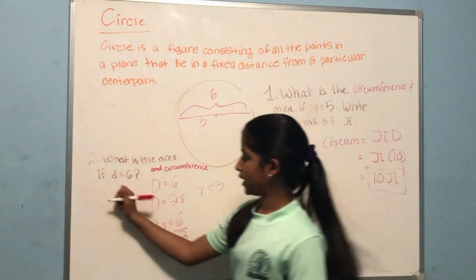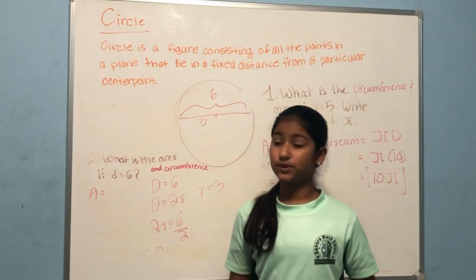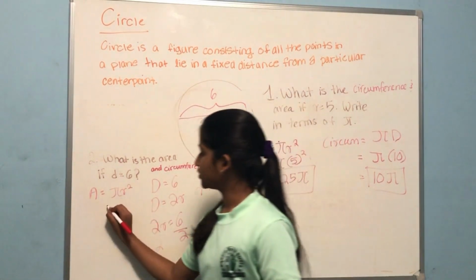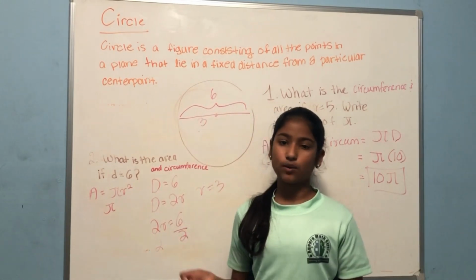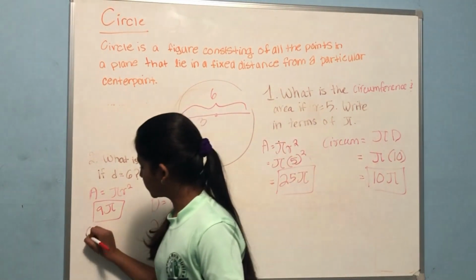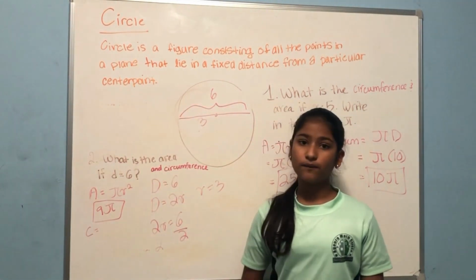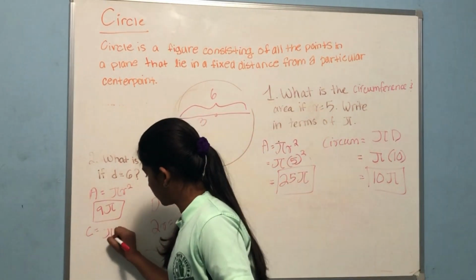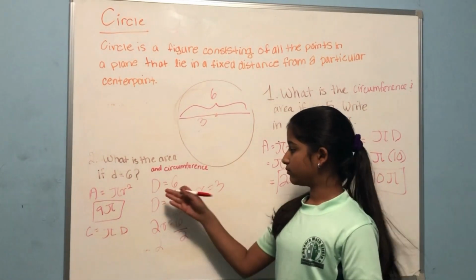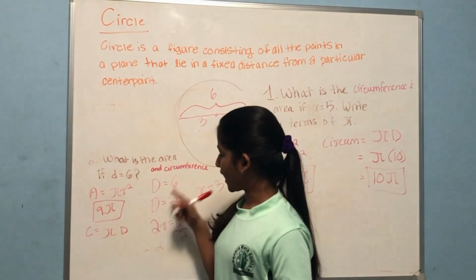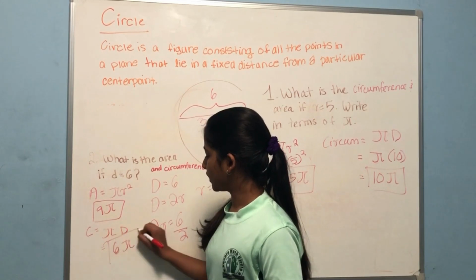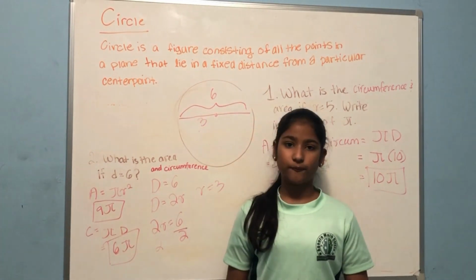Now let's first solve for the area. The area is pi r squared, as we said. And we know that r is 3, so the answer is pi times 3 squared, which is 9. So our area is 9 pi. Now let's go on to the circumference. Now the circumference is pi d. And we already know what d is. d is 6. The diameter is 6. So we can simply plug it in and get 6 pi. So we get the area as 9 pi and the circumference as 6 pi.